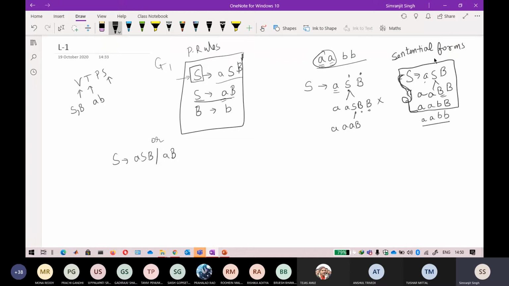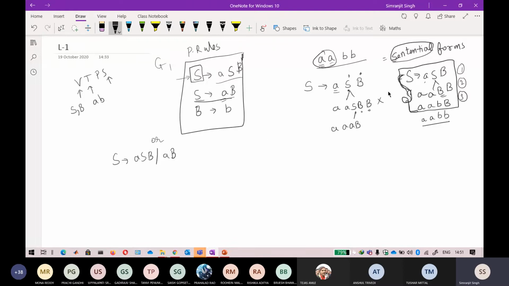It is also called sentential or sequential forms, but you will find the keyword sentential in most of the books. Sentential forms are the intermediate forms when we are deriving a particular string using production rules. So S is also included in that, and this is also part, and this is also part. So these 1 to 3 are called sentential forms.